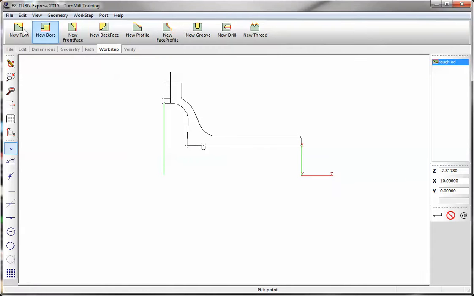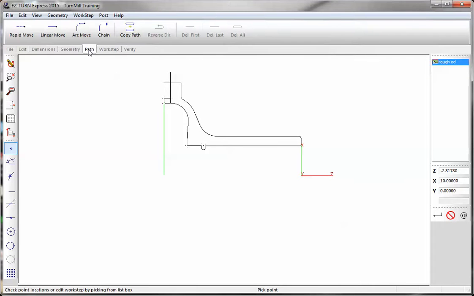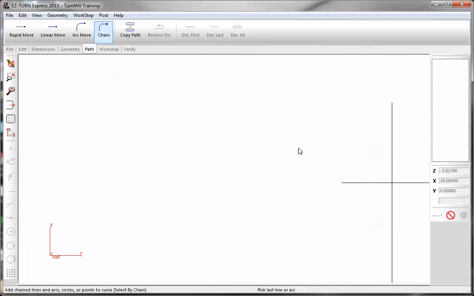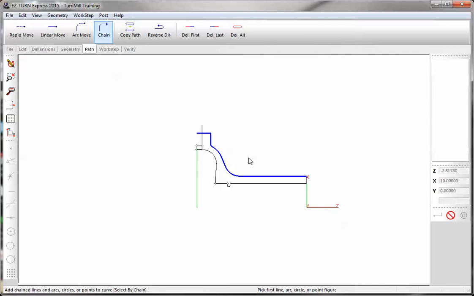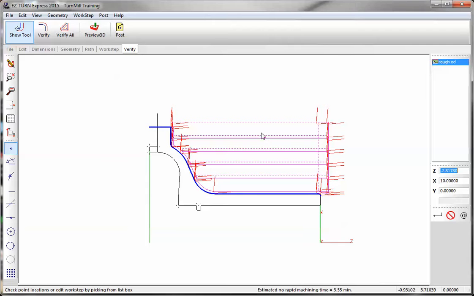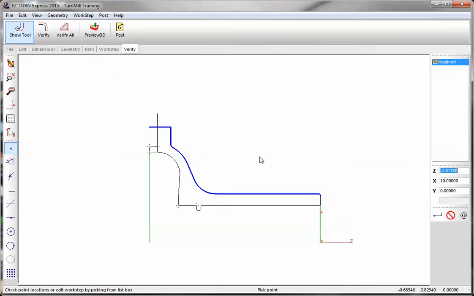Now after we made the work step, we'll go to our path. I'm going to use curve chain, and I'm going to pick again middle and end, so we're going to pick in between there, and we'll come right up to here. Now we'll verify. You can show the tool. Now it didn't come out here because I didn't extend. I get two options.